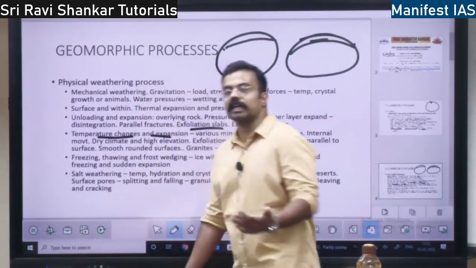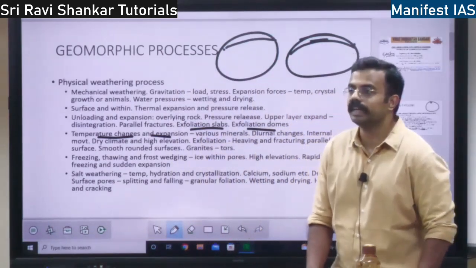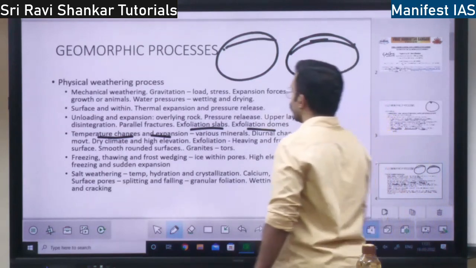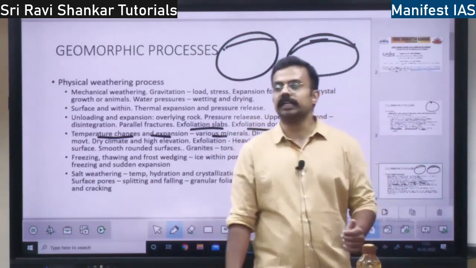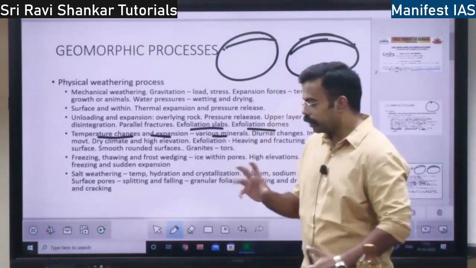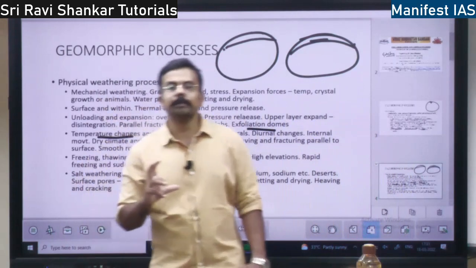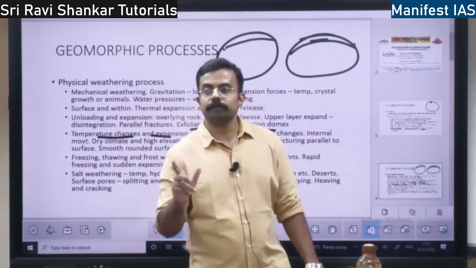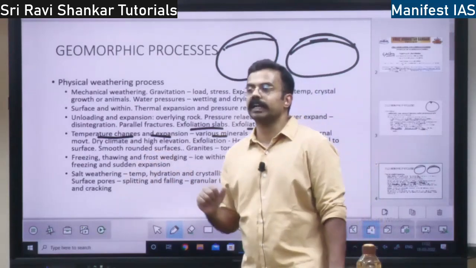What will happen when the temperature changes? How does the expansion take place in the rock? In a rock there will be multiple minerals, right? Because of temperature change, various minerals will react differently.